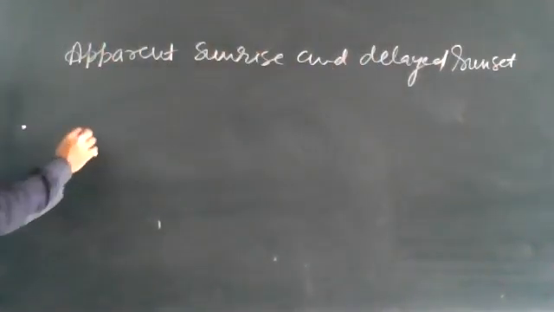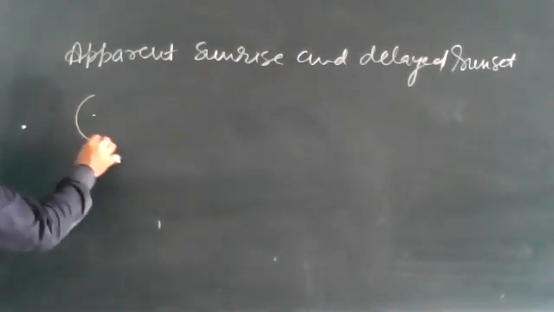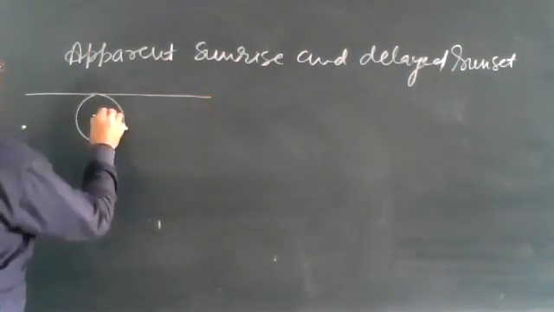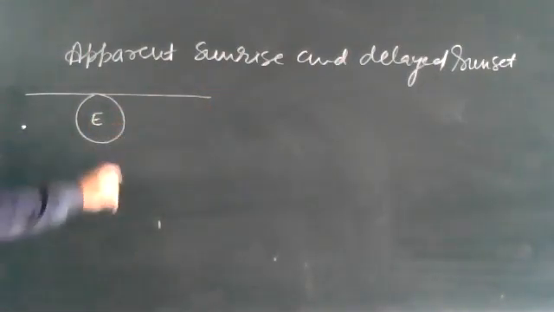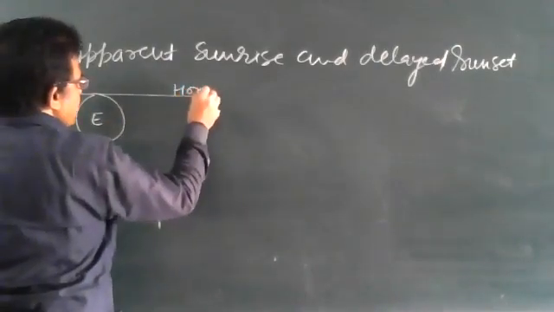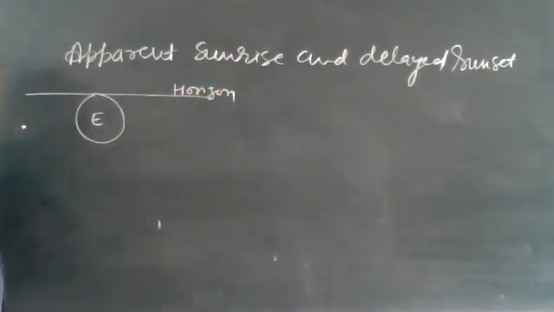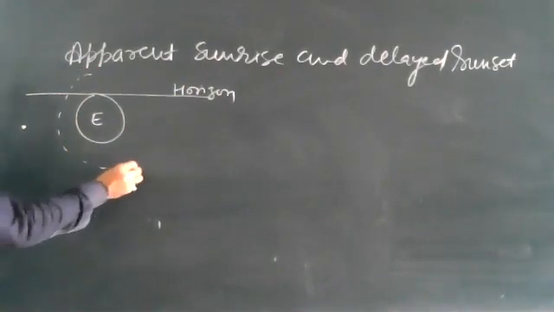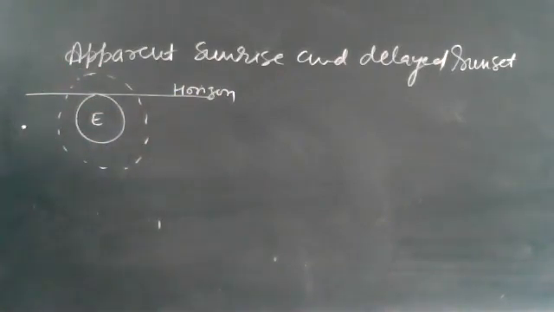Dear children, suppose this is our earth and this is the origin. Now here the atmosphere is something like this.